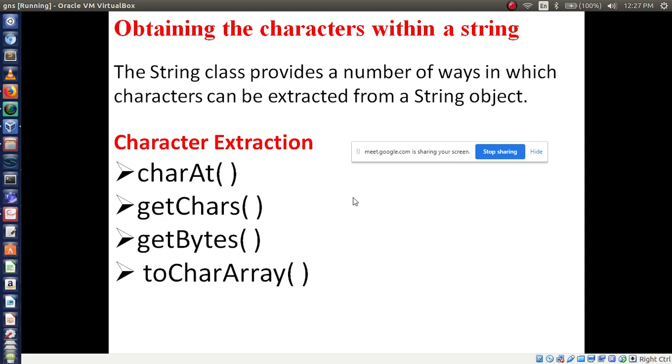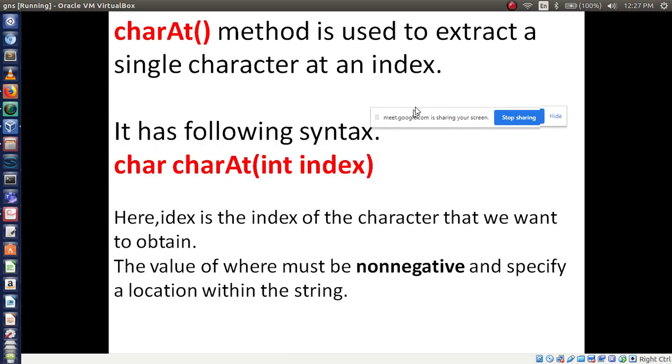That is charAt. Now the charAt method is used to extract a single character at an index. So from a string you will print any one character from that string with the help of an index. The syntax is like this: charAt. It's a fixed keyword. Char, then here you have to compulsorily use a capital A. charAt(int index). I mean here you have to give the index number.